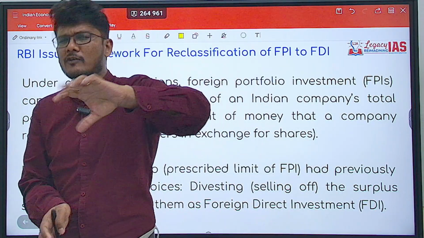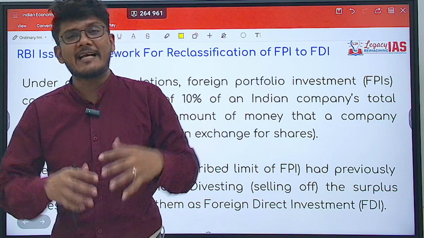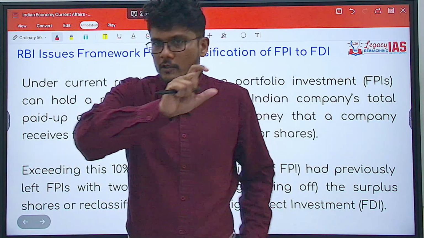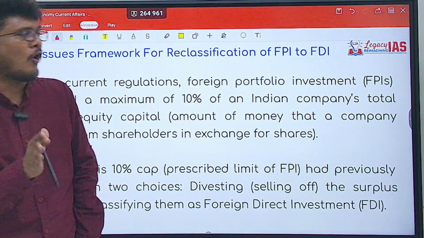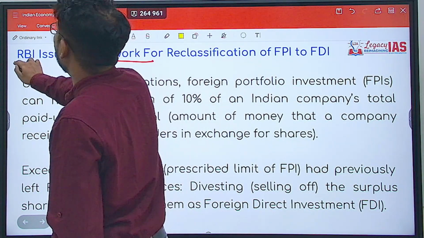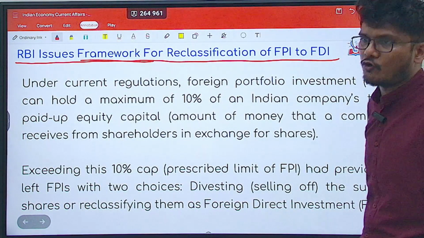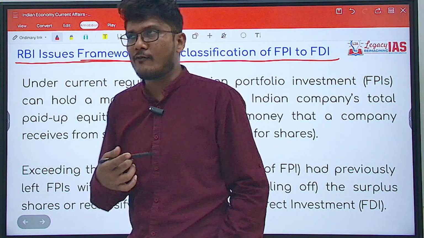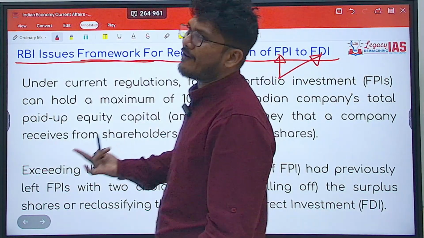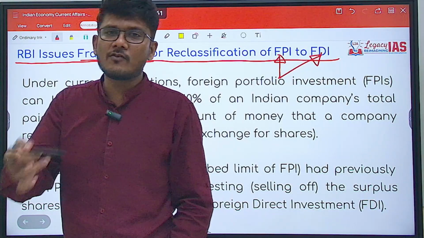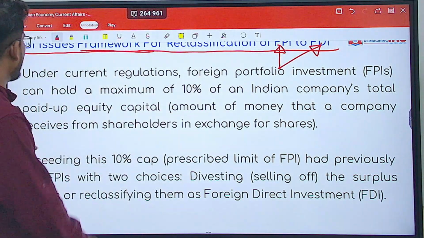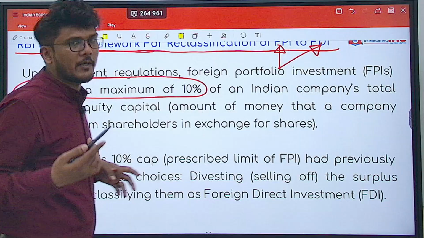Is that very straightforward? Sort of straightforward, but there are certain rules and guidelines that need to be followed in order for your FPI to be reclassified to FDI. Definition wise it has to be, but it has to follow a certain procedure. That procedural framework RBI has issued. That is what is meant by issuing a framework for reclassification of FPI to FDI. Why the reclassification? Because presently it is classified as FPI. It needs to be reclassified as FDI. That's what framework RBI has issued. So under current regulation, FPIs can hold a maximum of 10%. So it is up to 10%, actually, not less.